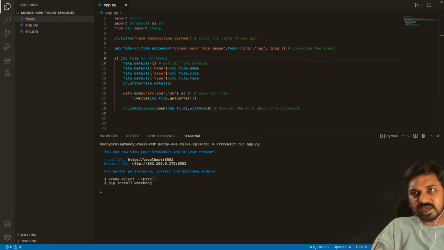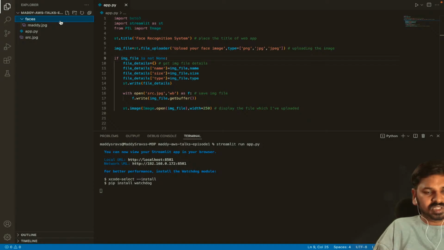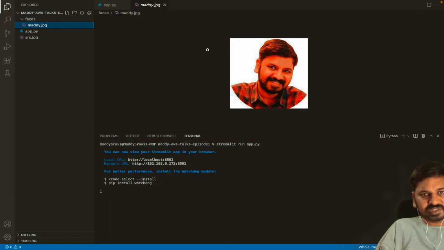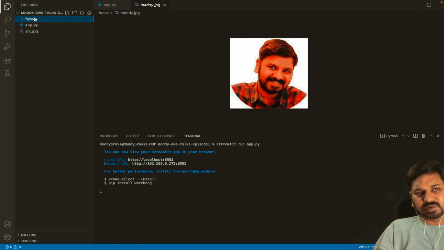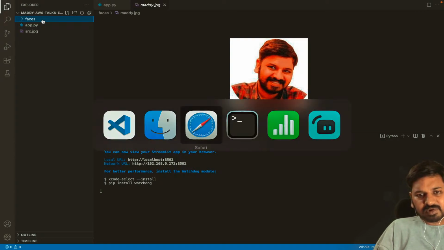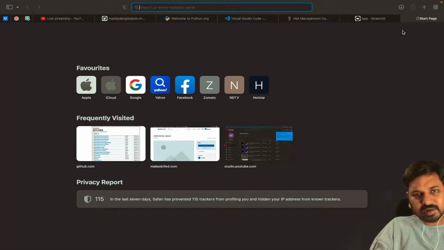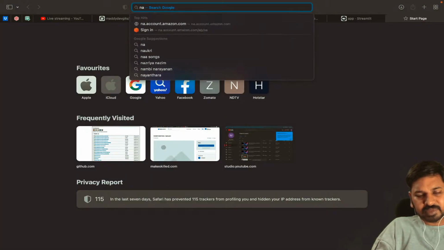For example, if I go to this faces folder, I have a face called maddy.jpg. So this is a face of Maddy. Like this you can place hundreds, thousands of images. You can place any number of images you want. So here I'm placing maddy.jpg. Along with that, let me download the Narendra Modi image, the Prime Minister's image.